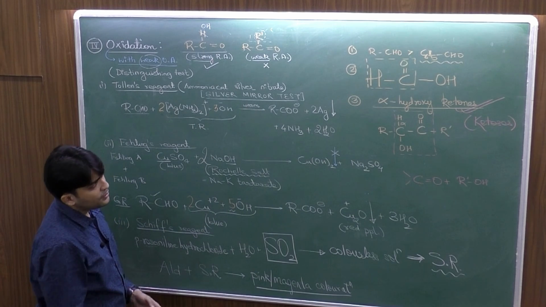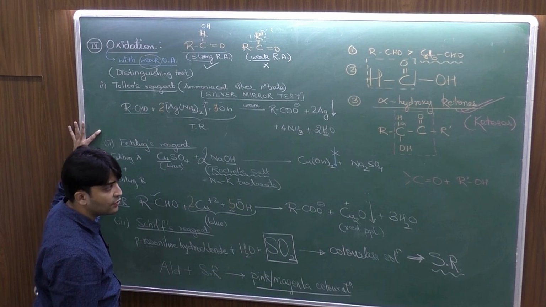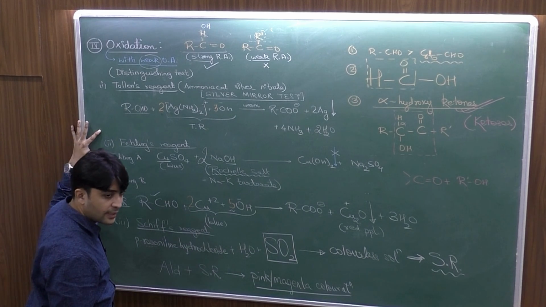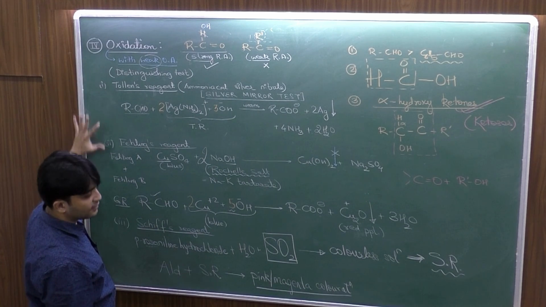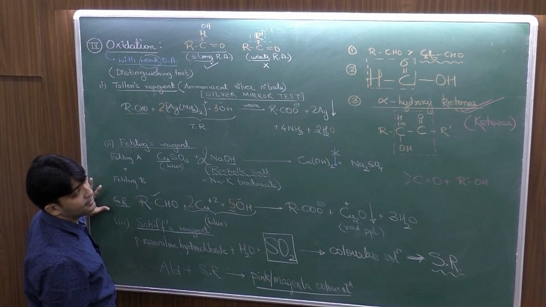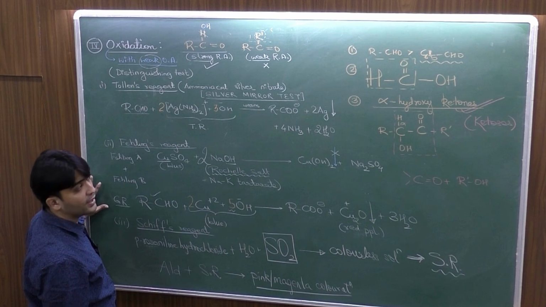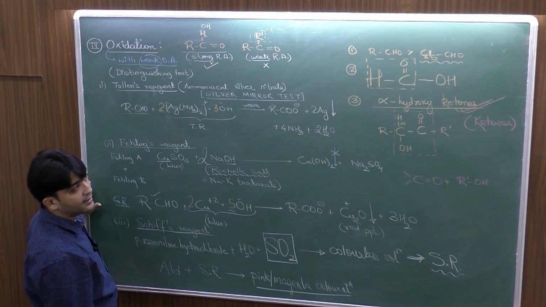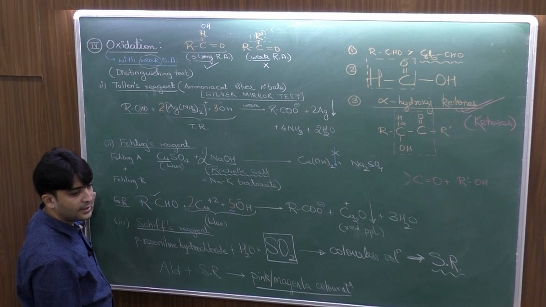So in short, 3 very important things are to be remembered from this. Fehling's doesn't pass for benzaldehyde. Formic acid is the only carboxylic acid which passes the test, and these tests are also given by a special category of ketones, which is alpha hydroxy ketone. The reason behind them is formation of hemiacetal. There is only one OH, so hemiacetal.